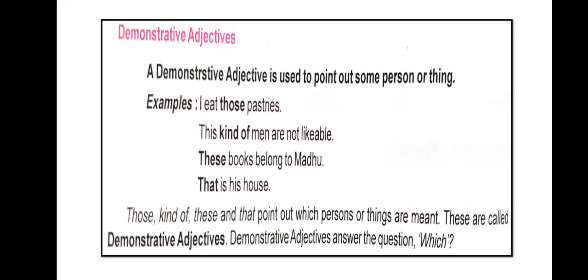This kind of men are not likable. These books belong to Madhu. That is his house. So here this kind of, these, those and that point out which person or things are meant. These are called demonstrative adjectives, and demonstrative adjectives answer the question 'which'.